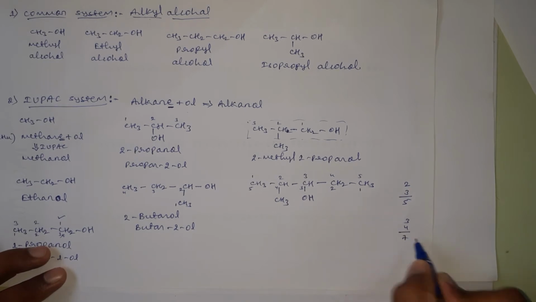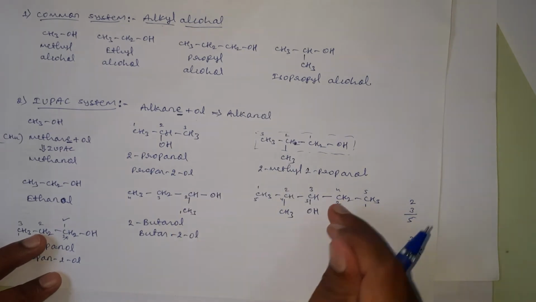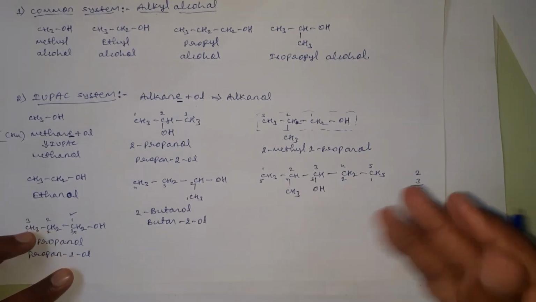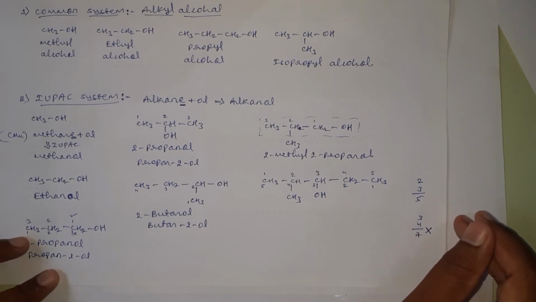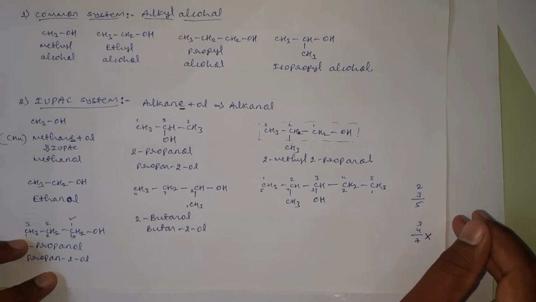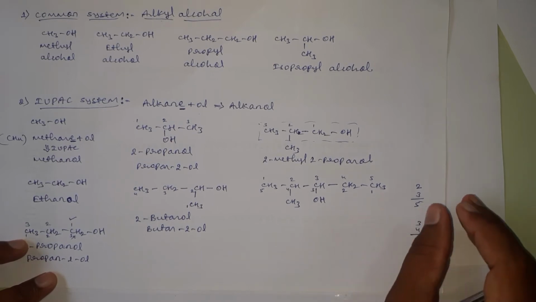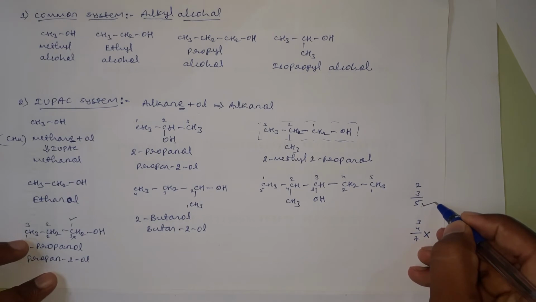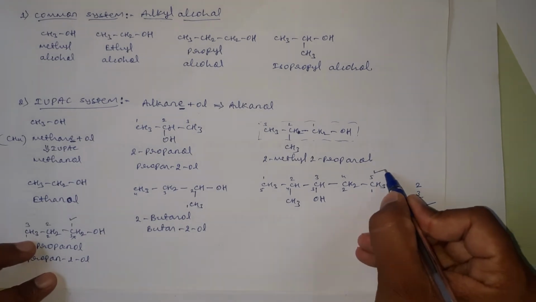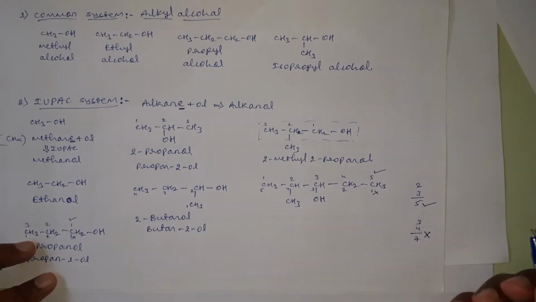total sum becomes 7. But according to the rule, after numbering, when we add all the carbon atoms which are bearing the functional group as well as the substituents, the sum should be low. That is the correct method of numbering. Therefore, we have to follow this type of numbering, and this one is wrong.